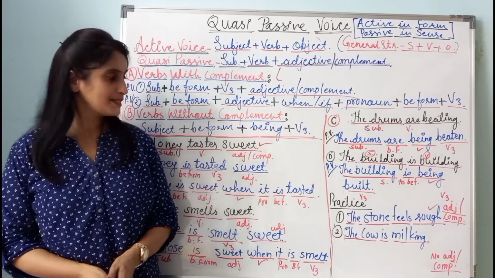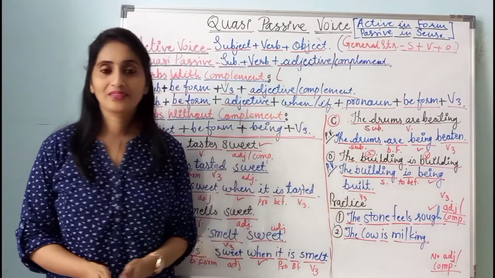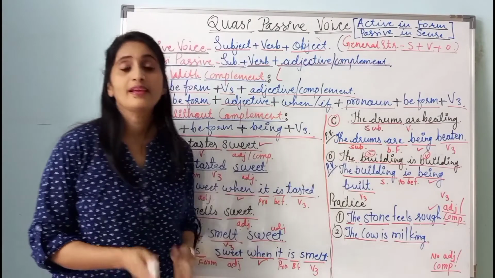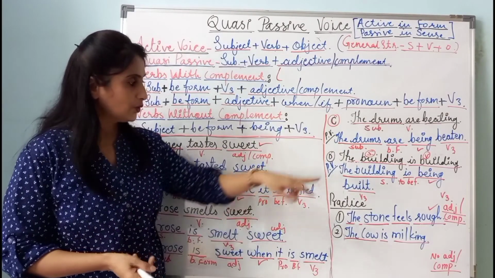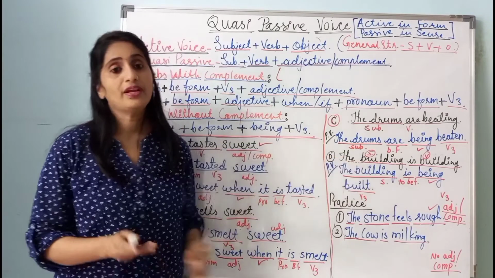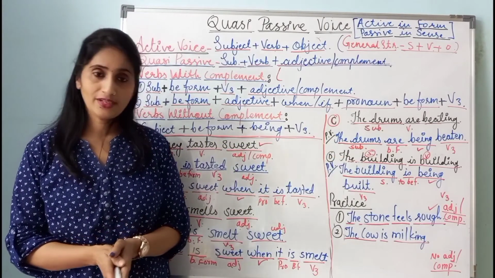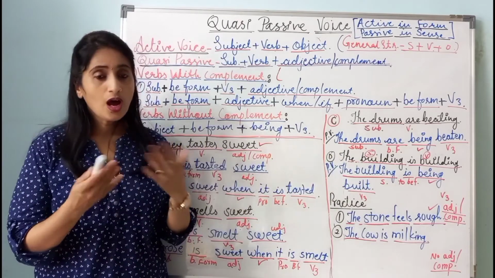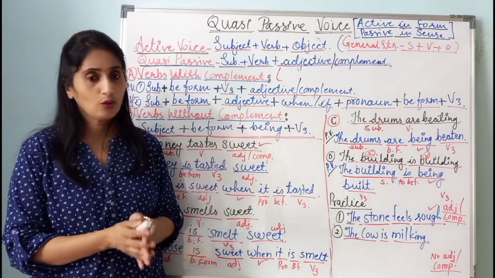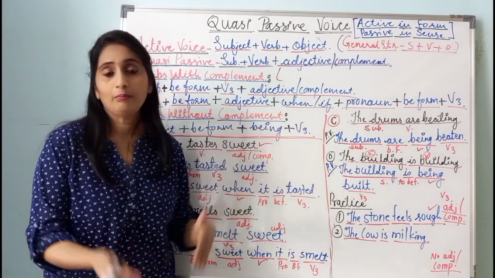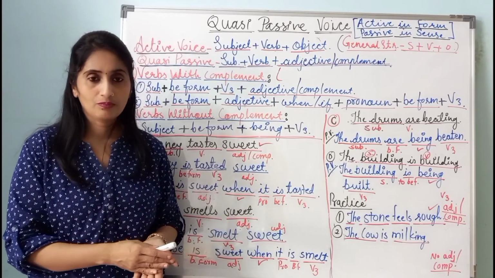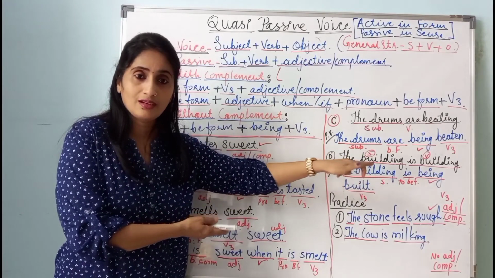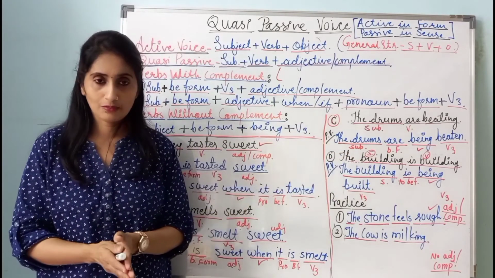Now, see the next sentence. The building is building. In this sentence, the building is the subject and is building is the verb. Even though the subject is the building, we cannot say that it is the performer of an action. Why? This is because the building is a non-living thing, and so how can it build something? Okay, so the meaning of the sentence is the building is being built by someone, or the humans are building the building.